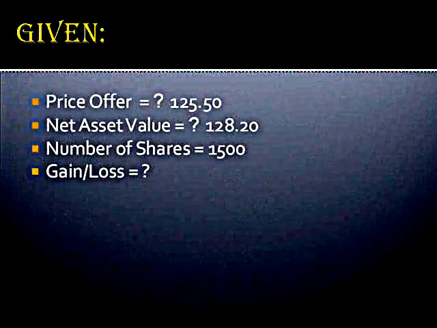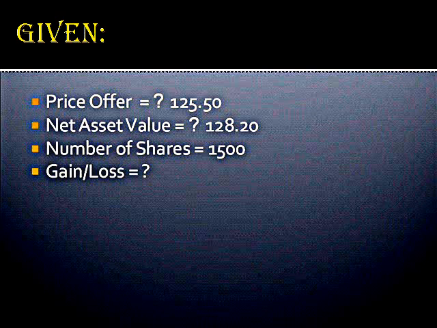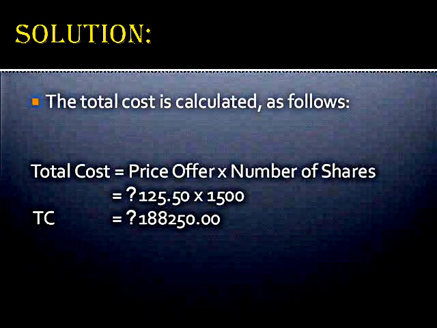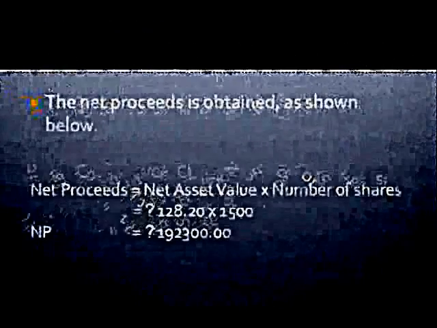These are the givens. Price offer is equal to 125.50 pesos. Net asset value 128.20 pesos. Number of shares 1,500, and we are looking for gain or loss. Solutions. The total cost is calculated as follows. Total cost is equal to price offer multiplied by number of shares. So 125.50 pesos times 1,500 is equal to 188,250 pesos.